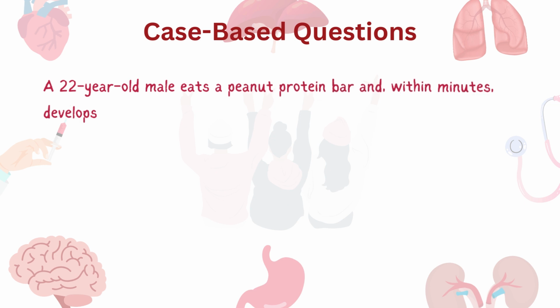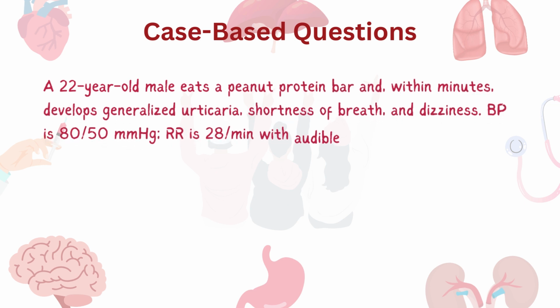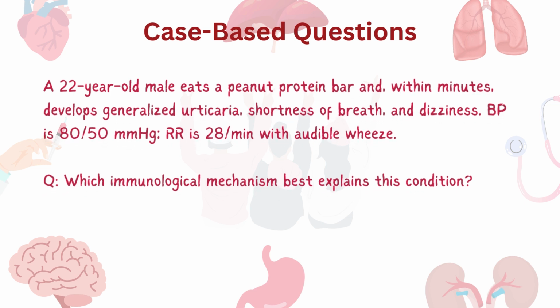I have also included some case-based questions from this chapter. For example, you have seen a patient who is a 22-year-old male and he eats a peanut protein bar, and within minutes he develops generalized urticaria. There is shortness of breath and there is dizziness. As soon as you see a patient presenting with urticaria, shortness of breath, and something related to the nervous system, within seconds to minutes after exposure to some kind of allergen, you would recognize it as a case of anaphylactic shock.